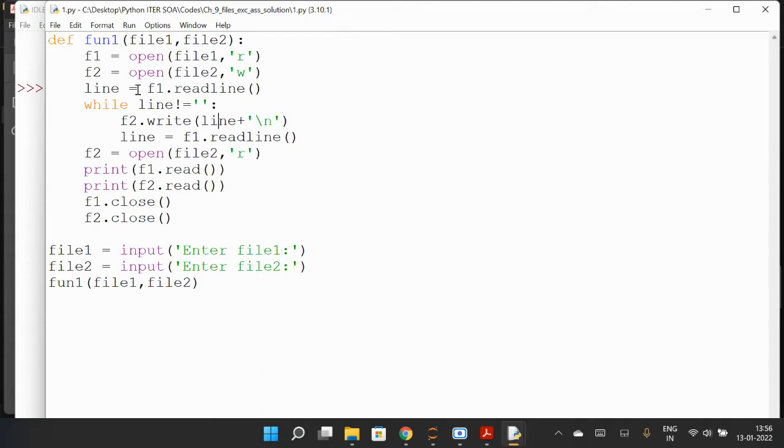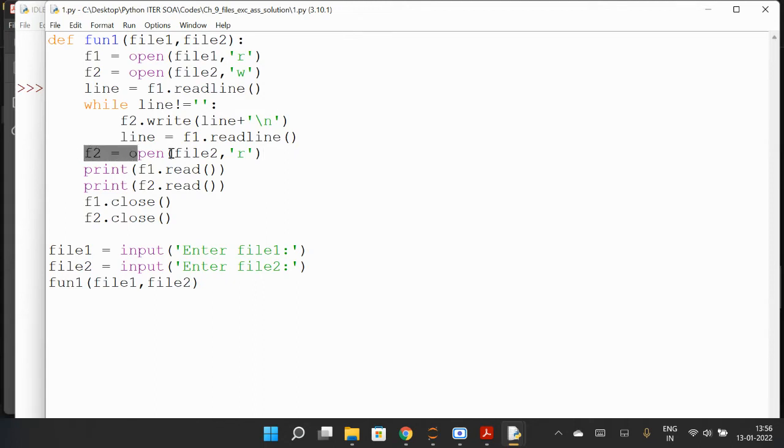So you are writing the first line of file 1 into file 2. Okay, and then a new line is added. So as they have said, you add the next line onto the next line, and then again it will continue. So line equals f1 dot readline, so this will read the next line of file 1. It will continue until an empty line occurs. Then we are opening file 2 in read mode.